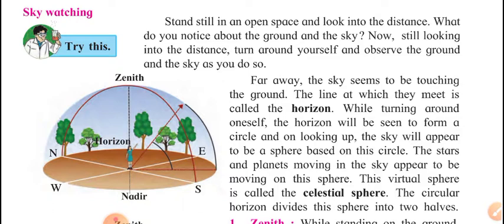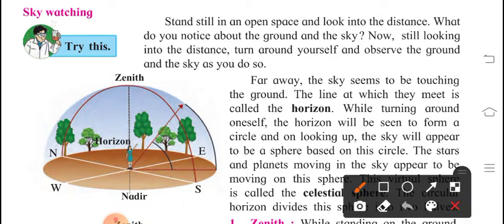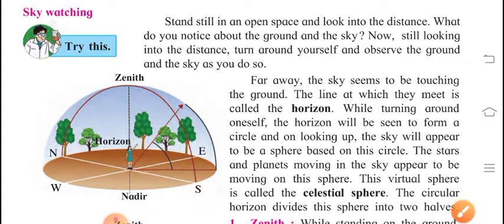Before this topic, we studied in the last lecture about stars and nebula. Today, we are going to discuss sky watching, like the positions where we are present on the earth, about its horizon, zenith, nadir. All these positions we have to go through in this topic. So, here you can see I am reading this topic. Please listen carefully.